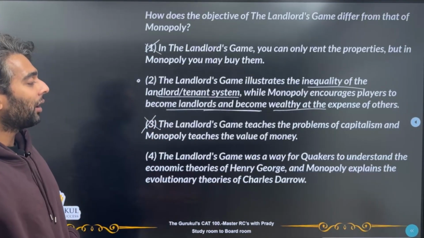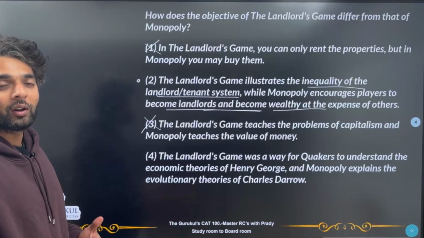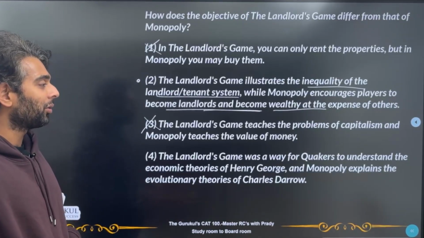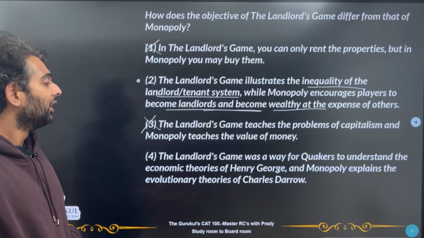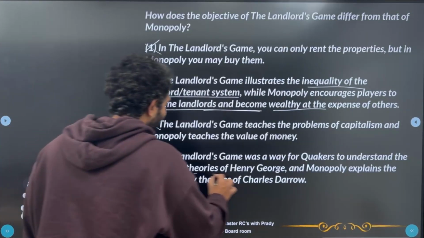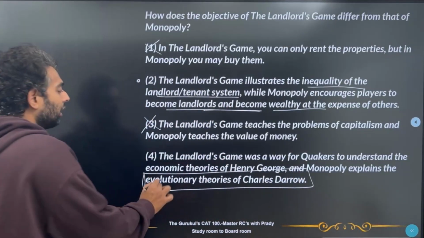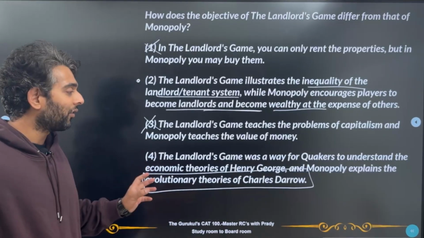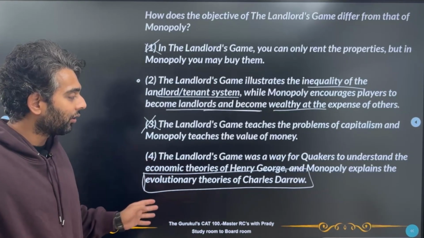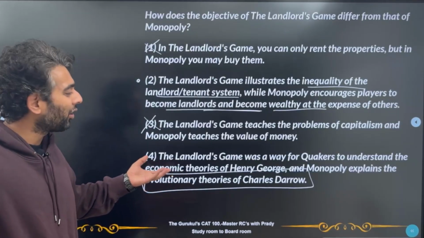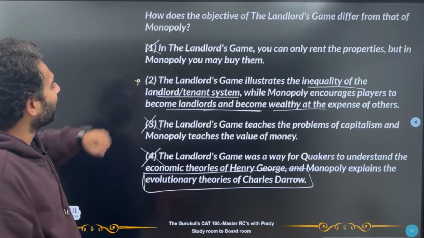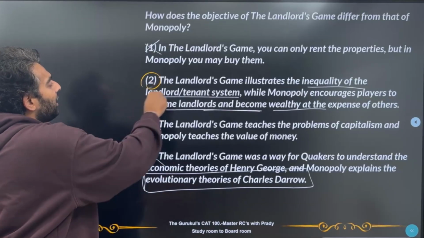D. The landlord's game was a way for Quakers, people who stayed in Virginia, to understand the economic theories of Henry George, and Monopoly explains the evolutionary theories of Charles Darrow. First of all, there are no evolutionary theories of Charles Darrow. The examiner probably wanted to confuse us with Darwin and Darrow, so he gave us evolutionary theories of Darrow. This is completely out of scope, to be very honest. This answer is gibberish, so we can remove this. The best possible answer now becomes option B.